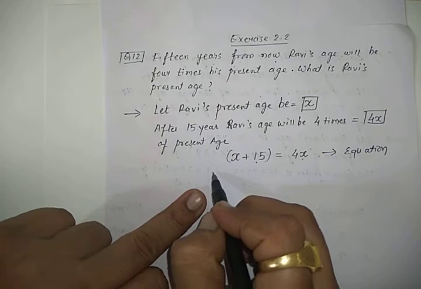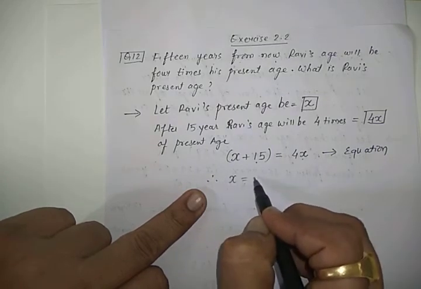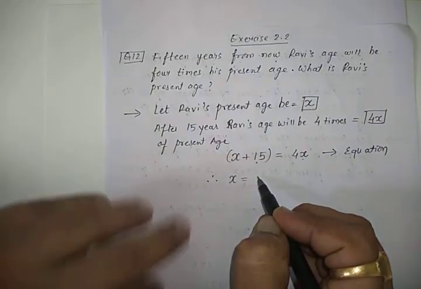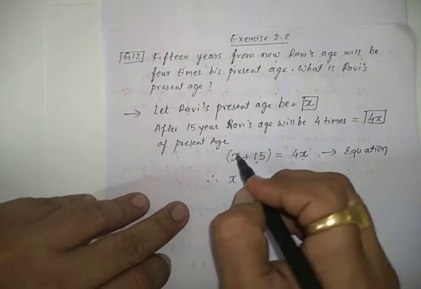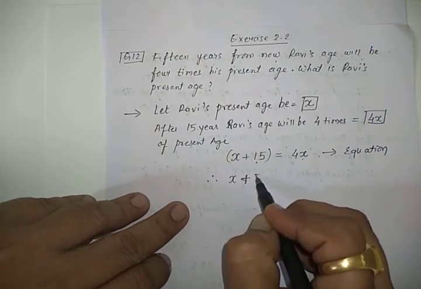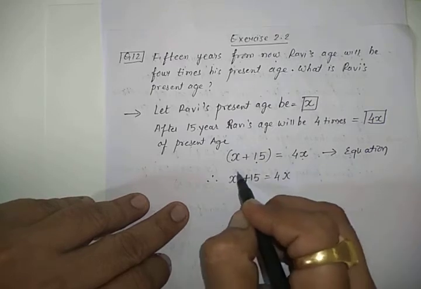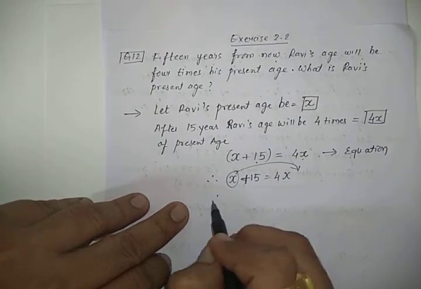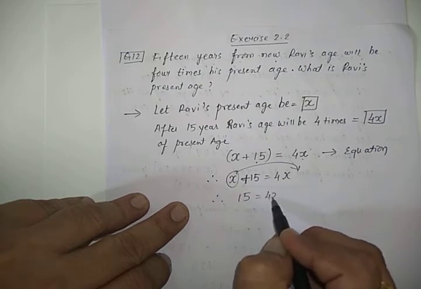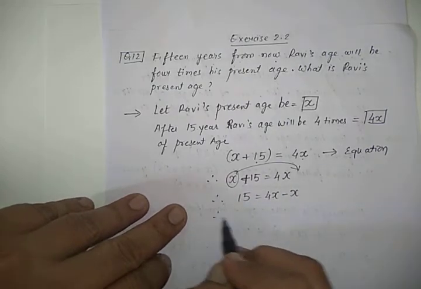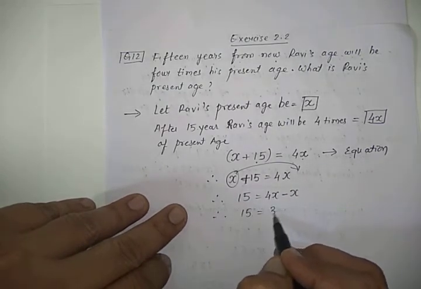So we need to find X. X plus 15 is equal to 4X. So we can send this one to the other side. So 15 is equal to 4X minus X. So 15 is equal to 3X.